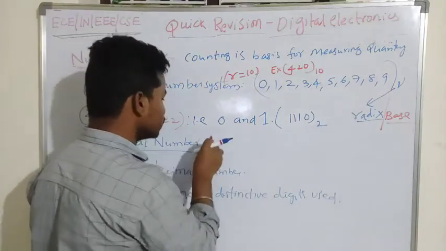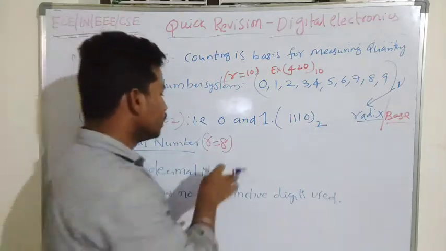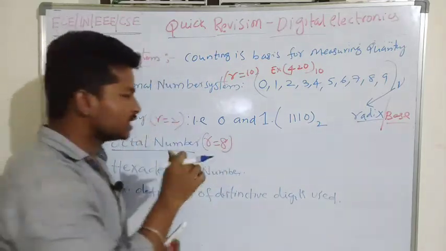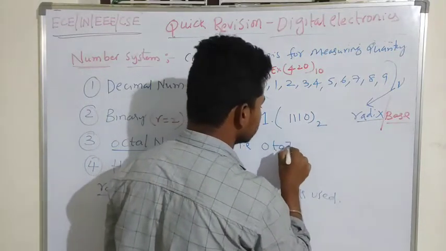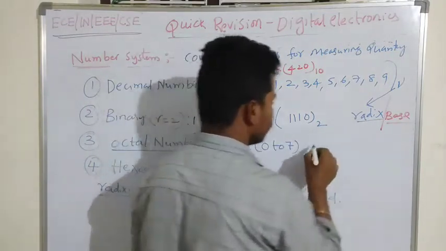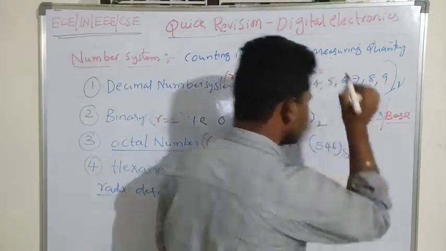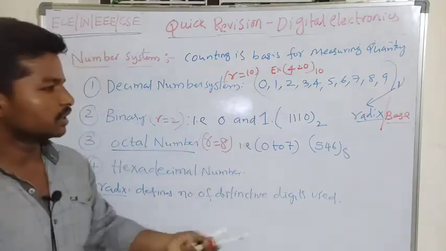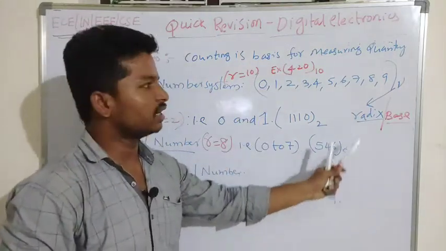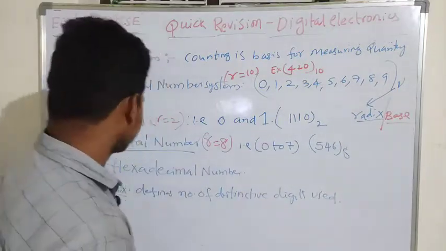So we call it an R equal to 8 system, where the distinctive digits are 0 to 7. If I want to represent 546, and differentiate it from a number in another number system, the radix or base plays a major role.